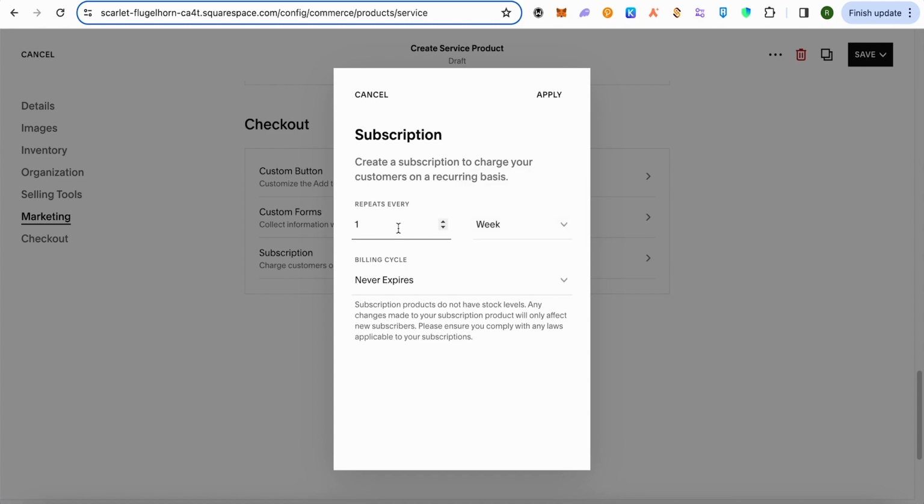Just select it accordingly, and you can select whether you want it twice a month. Simply select month over here, then type 2 over here. This way people will be charged, and you can also select whether this particular subscription expires or not. You can do this particular option for each and every product out there. So this is how it will be working.